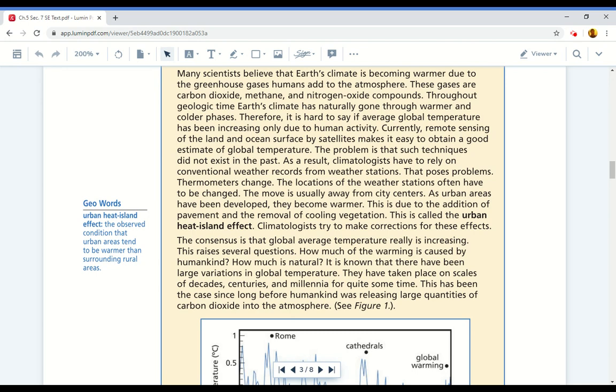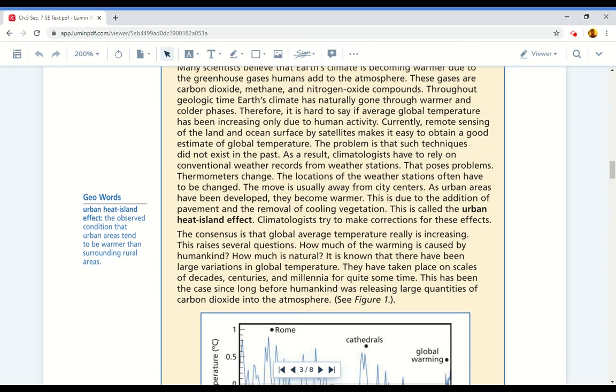Currently, remote sensing of the land and ocean surface by satellites makes it easy to obtain a good estimate of global temperature. The problem is that such techniques did not exist in the past. As a result, climatologists have to rely on conventional weather records from weather stations. That poses problems.